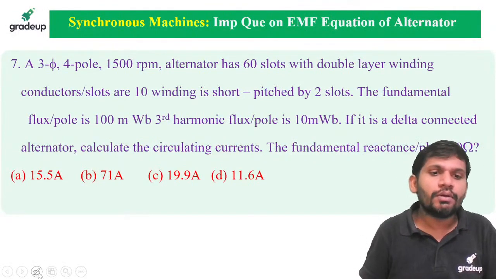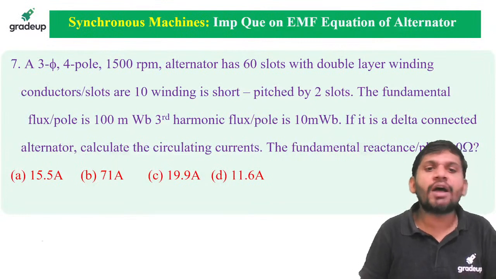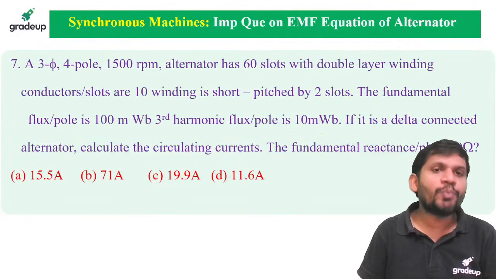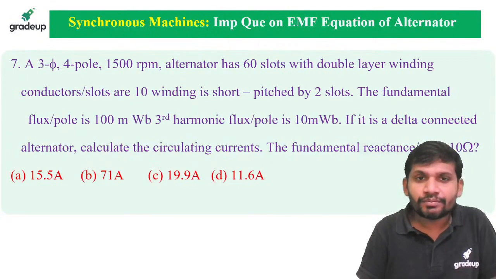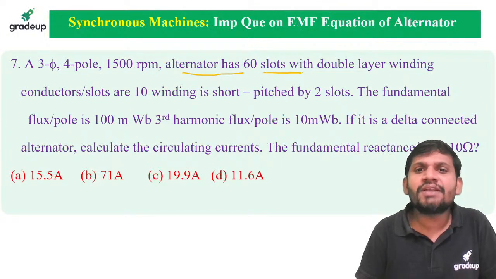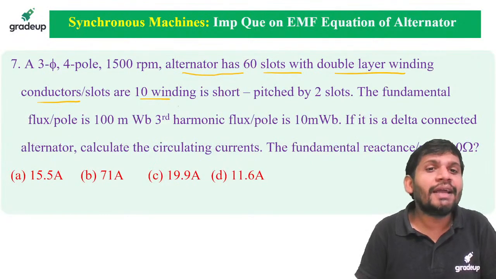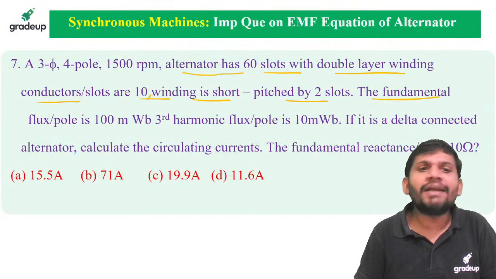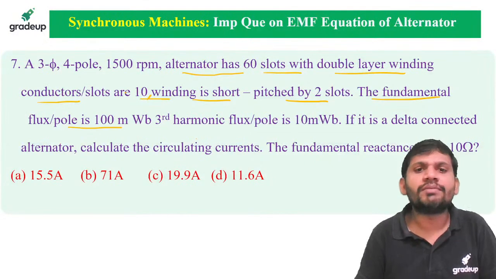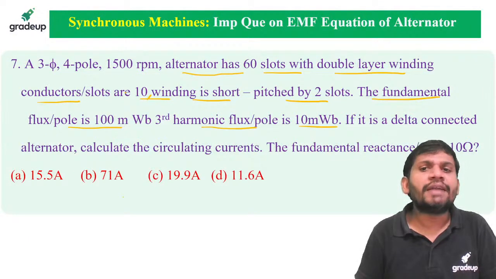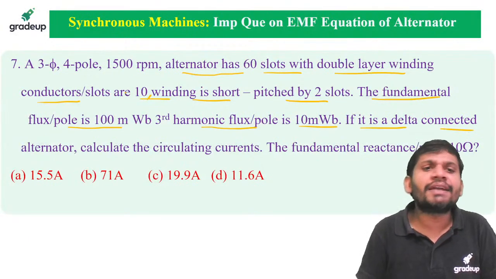One more question, students. With respect to harmonics, it is also important. A three-phase, four-pole, 1500 RPM alternator has 60 slots with double layer winding. Conductors per slot are 10. Winding is short pitched by 2 slots. The fundamental flux per pole is 100 milliweber. Third harmonic flux per pole is 10 milliweber. If it is a delta connected alternator, calculate the circulating current.